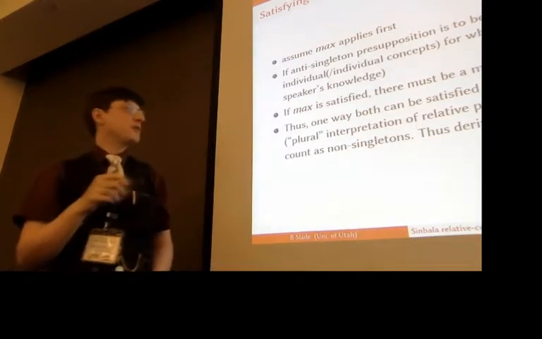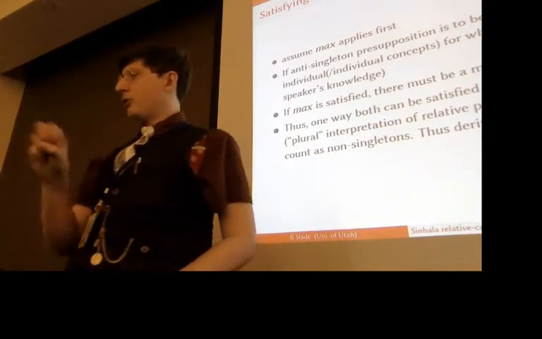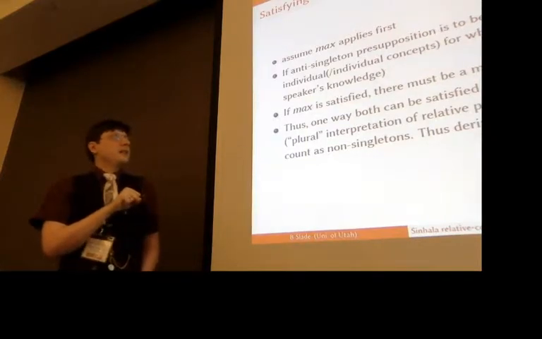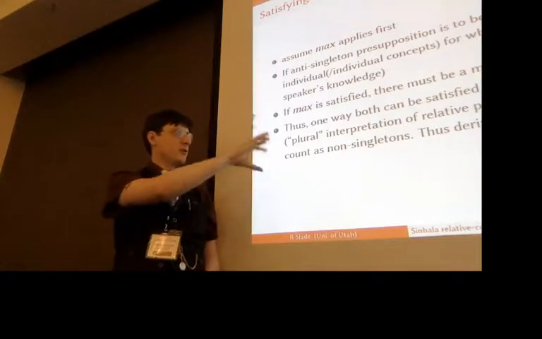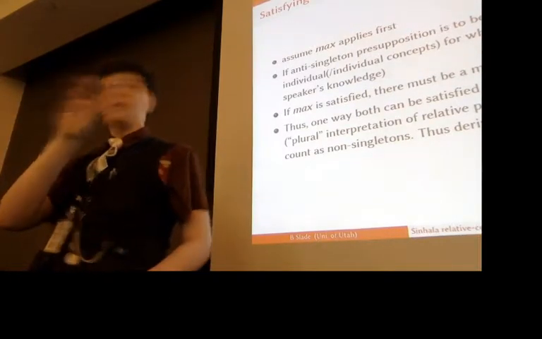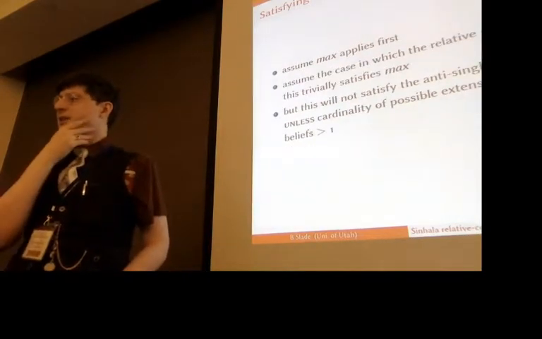So one way to satisfy both of these is assuming that there is a maximal sum, so this is if we have the plural interpretation, and assuming that the anti-singleton presupposition doesn't treat a maximal sum as a singleton, that it's saying, okay, so this actually is composed of multiple things. Right? And this will give us the universal reading. The other one would be the identity reading.